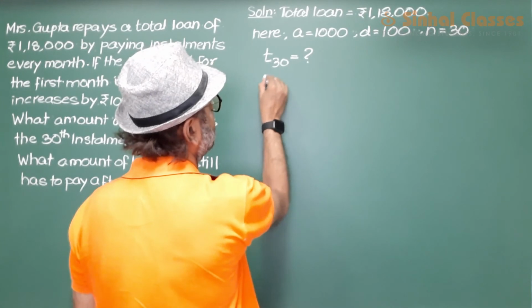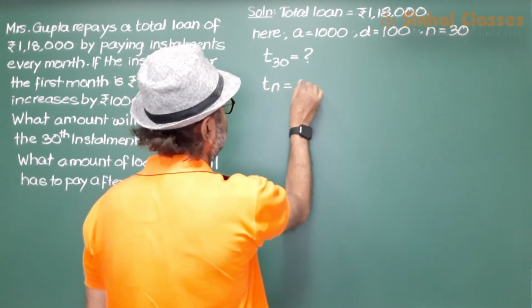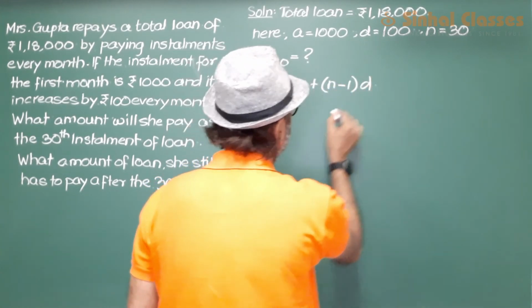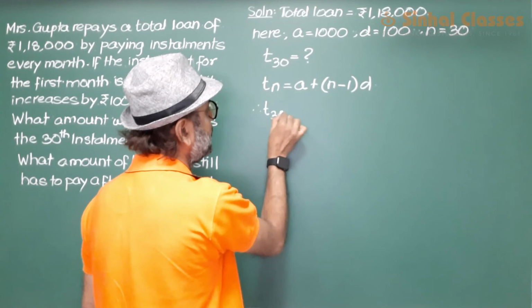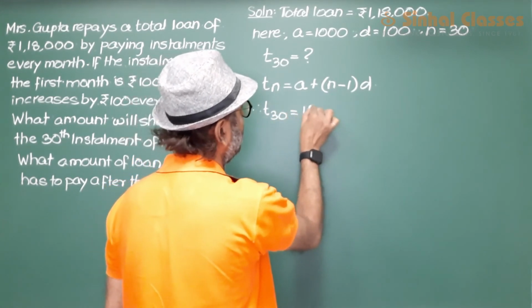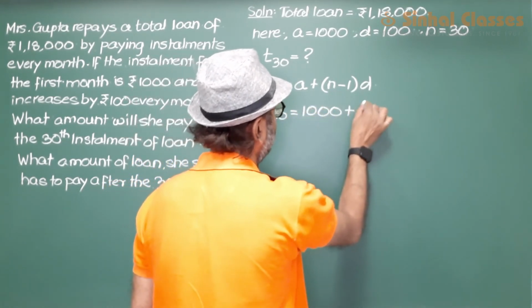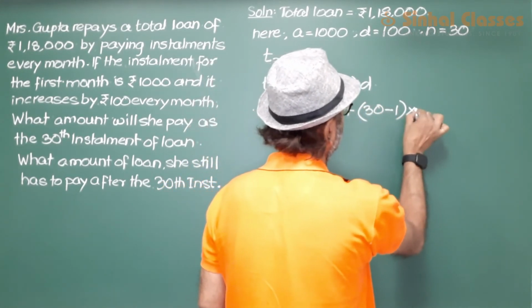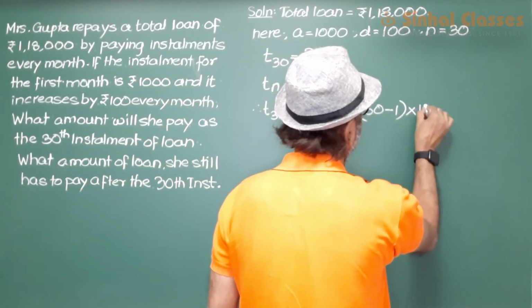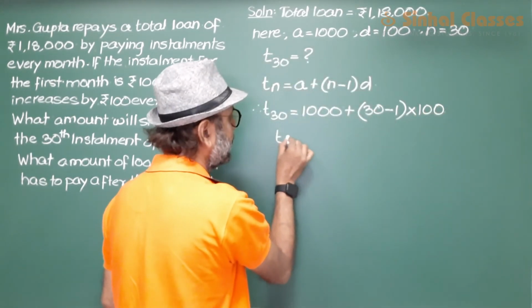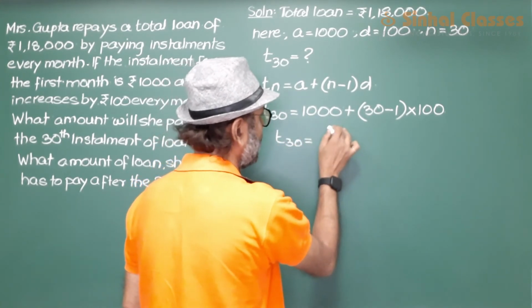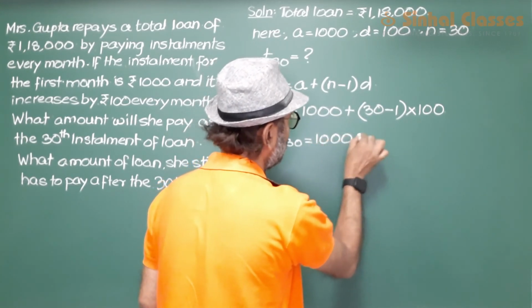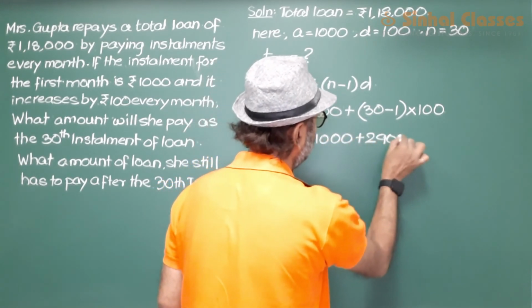Tn is equal to A plus n minus 1 into D. T30 is equal to 1,000 plus 30 minus 1 into D. So T30 is 1,000 plus 29 into 100, which is 2,900.